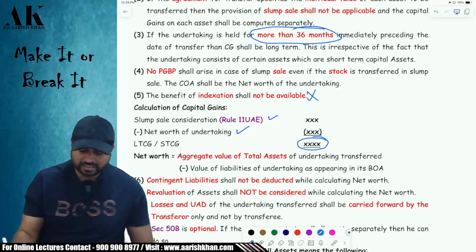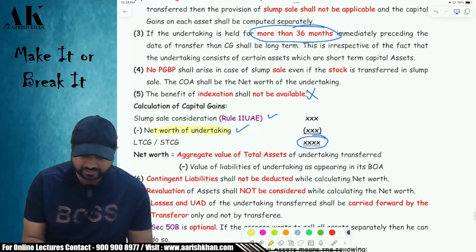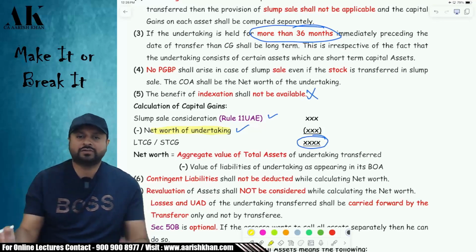Okay. Now, sir, how to determine these values? Now, let me explain you one by one. First of all, I will explain you the net worth. Net worth means the cost. How will I determine the cost of acquisition of the undertaking?